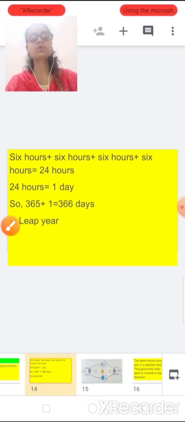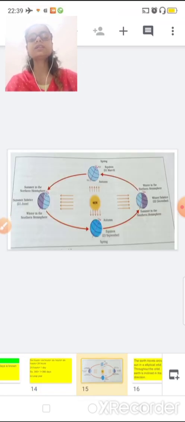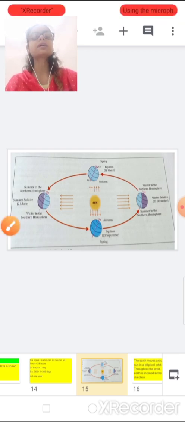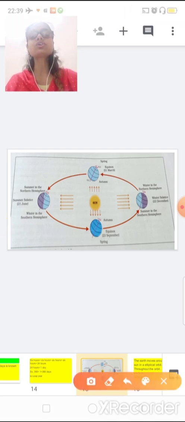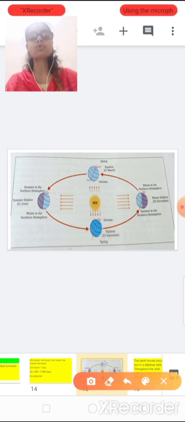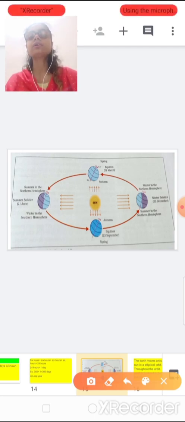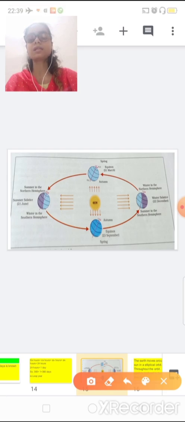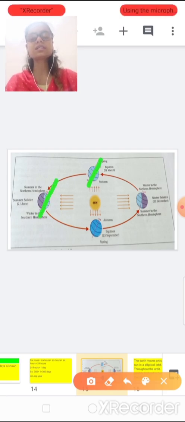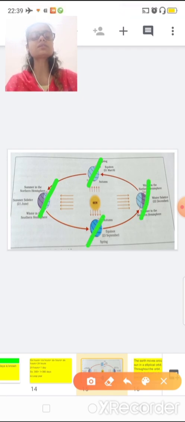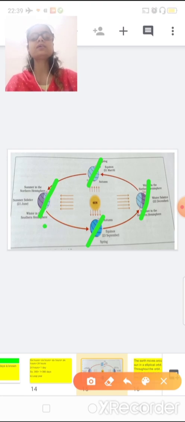Okay, now I am showing you one diagram. This is a very important diagram, and it shows the revolution of the earth around the sun. As you know, the earth rotates on its axis, and simultaneously it also moves around the sun. As you can see, these lines are an imaginary line on which the earth is rotating on its axis, and here the earth is also revolving around the sun.